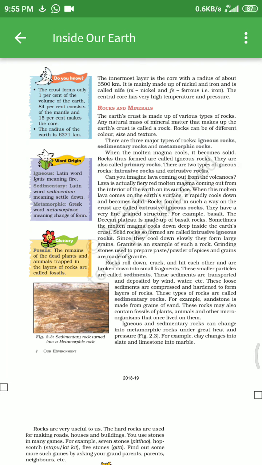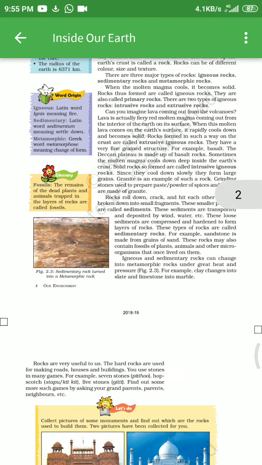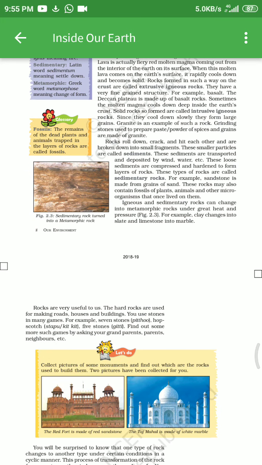Now, igneous and sedimentary rock can change into metamorphic rock. Remember, igneous and sedimentary rock can change into metamorphic rock under great heat and pressure. For example, clay changes into slate and limestone into marble. Clay changes into slate, which is sedimentary, and limestone into marble, which is metamorphic.